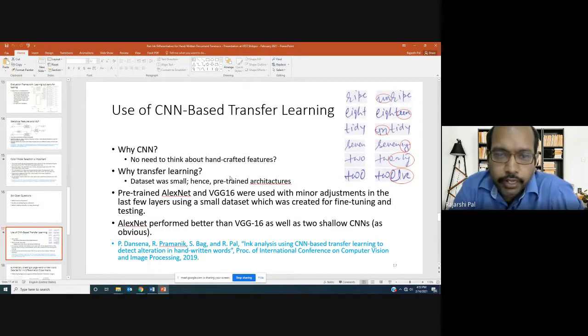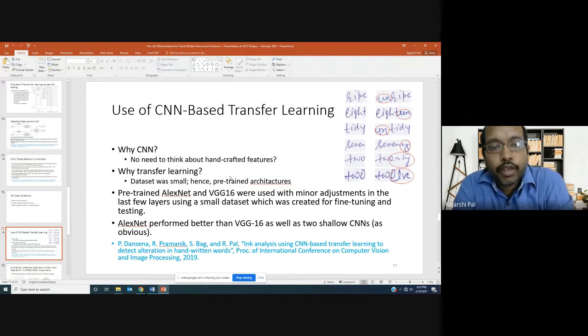Whereas in deep learning, we need not worry about which features to extract. The model itself extracts a suitable set of features, and as a user or even as a developer of the model, we need not think about it. CNN is a classic example of this kind of thing.